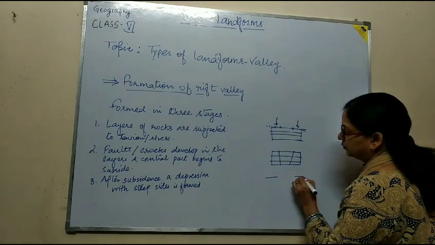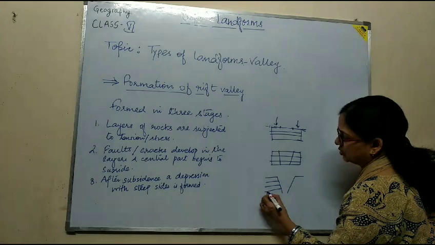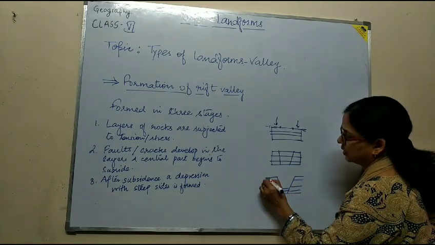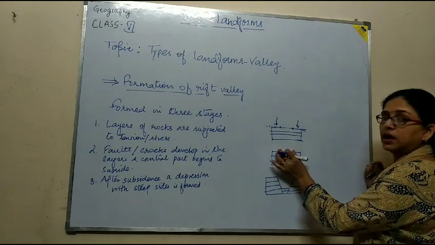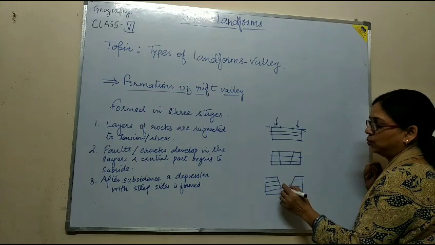What do we get afterwards? A structure like this one. This part just declines, slopes downward or is depressed downwards.